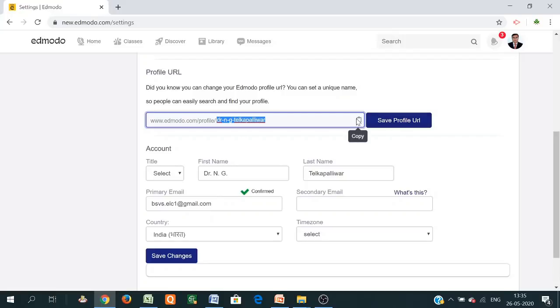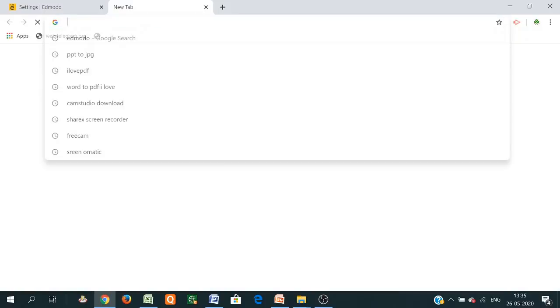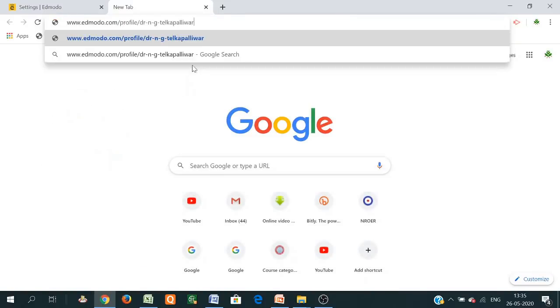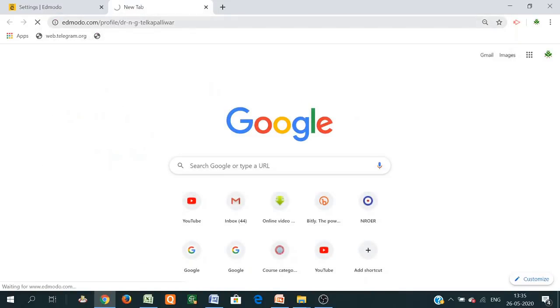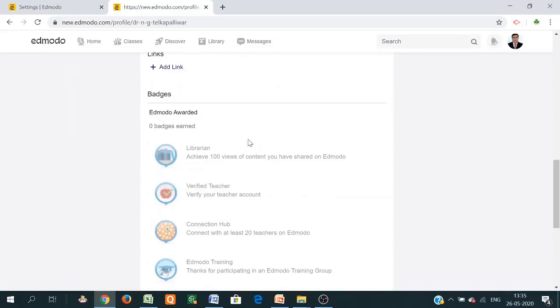Just save the URL, or from here you can copy it, paste it here and enter it. So it opens in URL form. This is the home page. It is one type of Facebook page. It is open here. So this is the page.